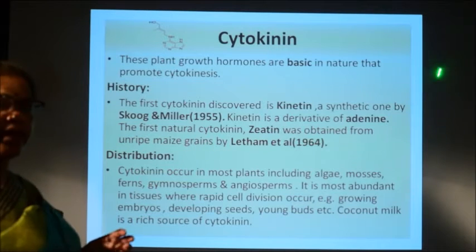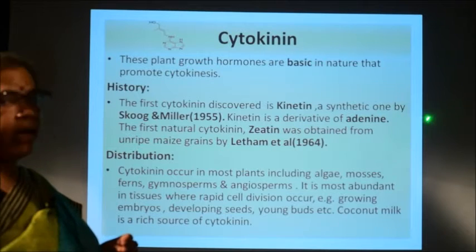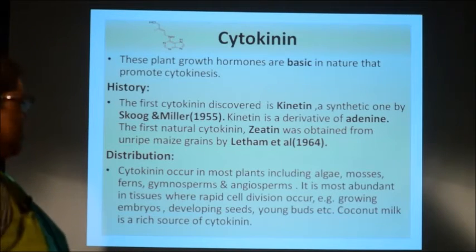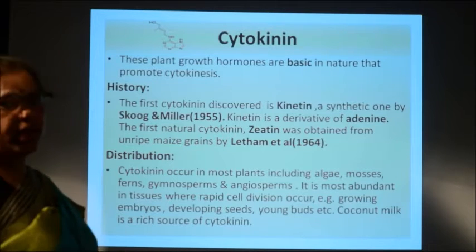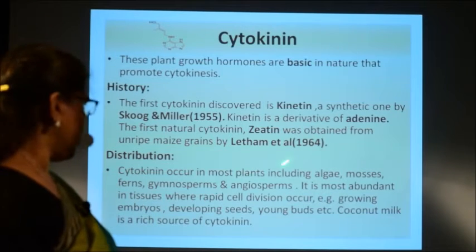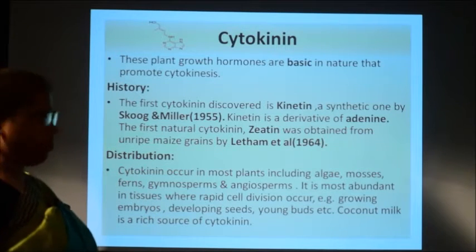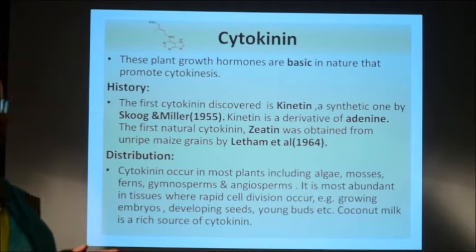This kinetin is a derivative of adenine, you know adenine, the nitrogenous base, and the first natural cytokinin to be discovered was zeatin, by Letham in 1964. So, zeatin and kinetin are different types of cytokinin hormones.